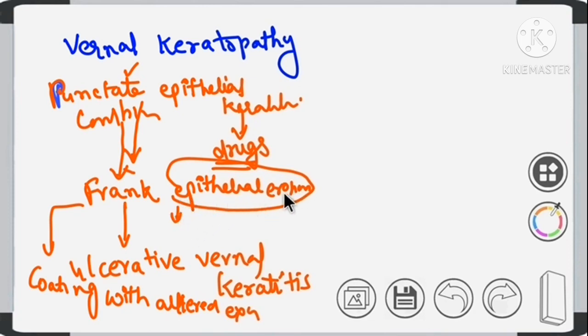These lesions are called vernal corneal plaques.